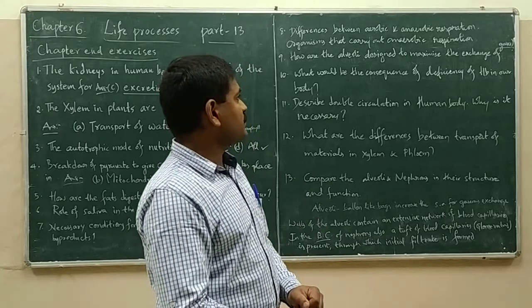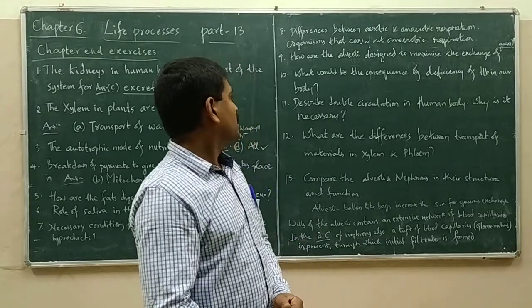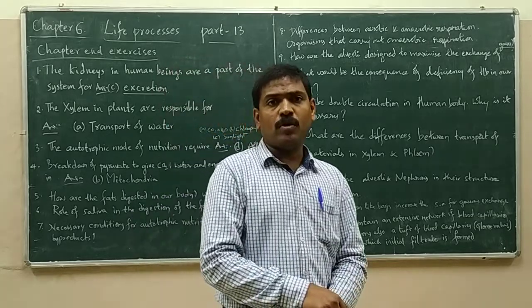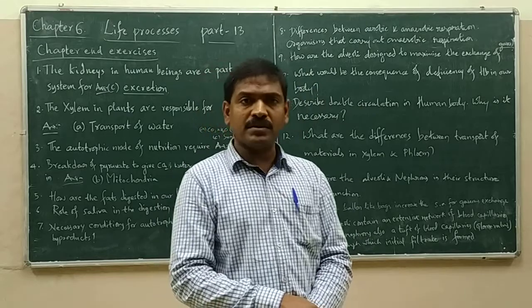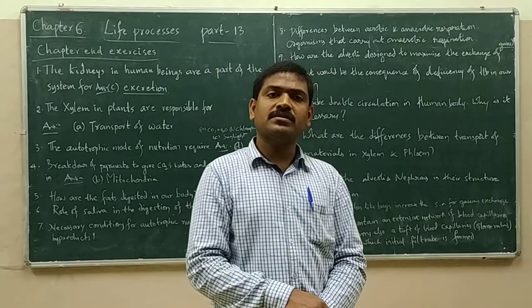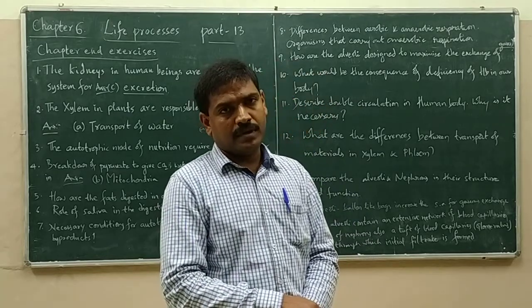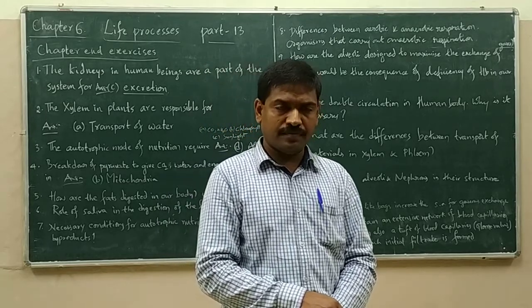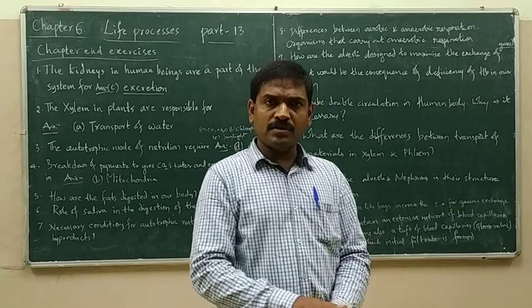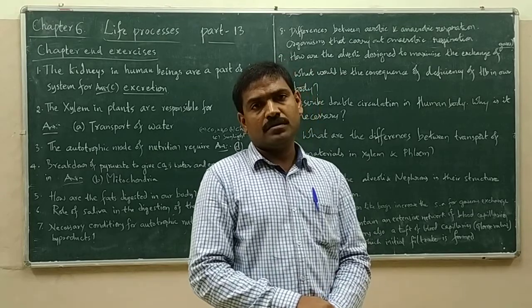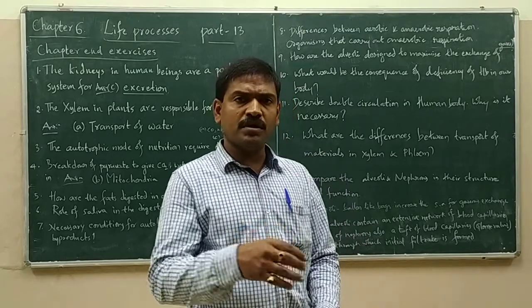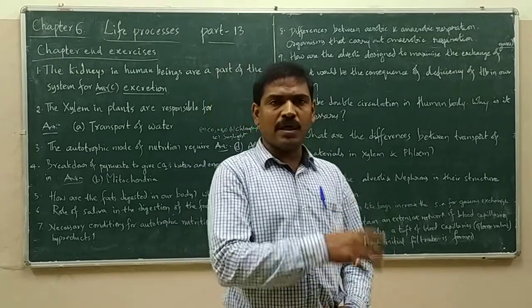What would be the consequence of deficiency of hemoglobin in human beings? Hemoglobin is the protein which is present in the red blood cells of our blood. Hemoglobin has a high affinity towards oxygen. If hemoglobin is not there, then oxygen has poor solubility in water or in blood plasma.